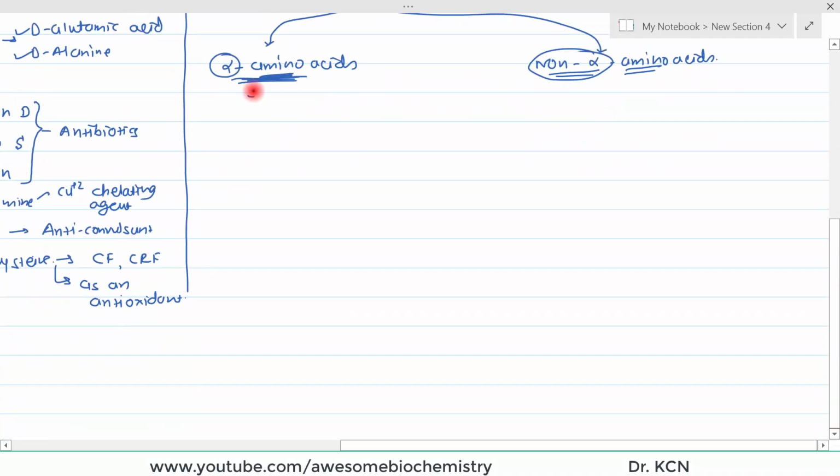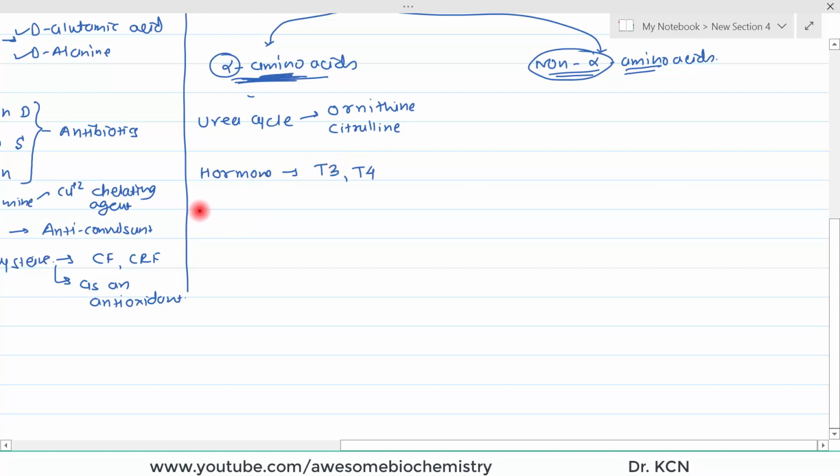So examples of alpha amino acids. Certain alpha amino acids may occur as a part of the urea cycle. Two such amino acids are ornithine and citrulline. Then it can also act as a hormone. For example, we have T3 and T4. These both thyroid hormones are an example of non-standard L alpha amino acids.